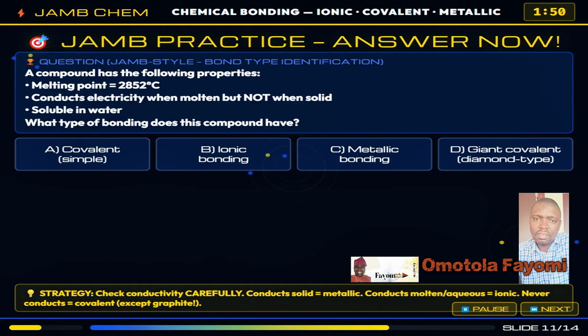Current flows. This immediately rules out metallic, which conducts in solid state, and covalent, which generally doesn't conduct at all. Soluble in water is consistent with ionic, and giant covalent is ruled out because it has no conductivity even when molten, no free ions, and is generally insoluble. Perfect reasoning. JAMB often gives 3 clues. You only need one of them to identify ionic bonding, but using all 3 to cross-check is exam strategy at its best.